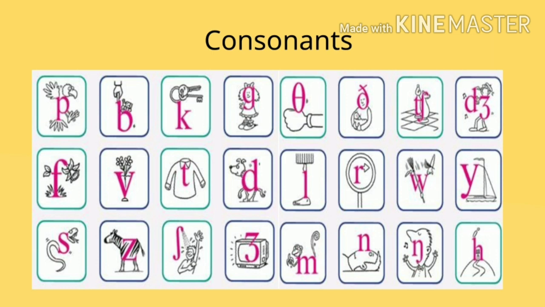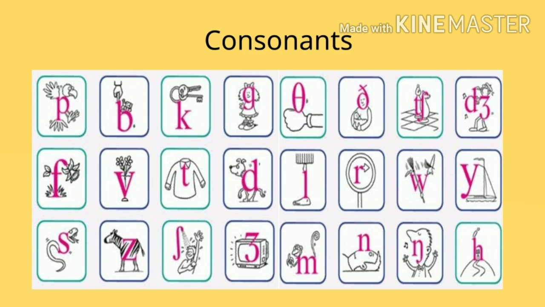Voiceless sounds are pa in parrot, fa in flower, sa in snake, ka in keys, ta in shirt, sha in shine, tha in thumb, cha in chess, and ha in heart.